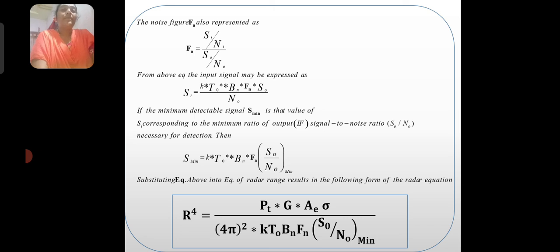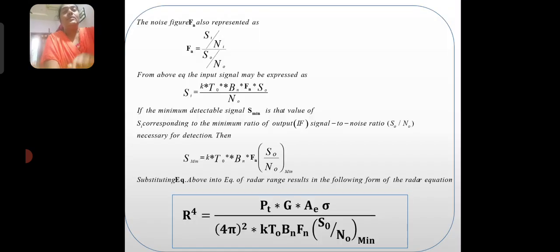So substituting the above expression in the radar range equation, we are going to get Pt G Ae sigma by (4 pi) squared into K T0 Bn Fn, that is the bandwidth, into the signal to noise ratio minimum. So this is how we modify the radar range equation in terms of noise. Radar range equation in terms of noise.